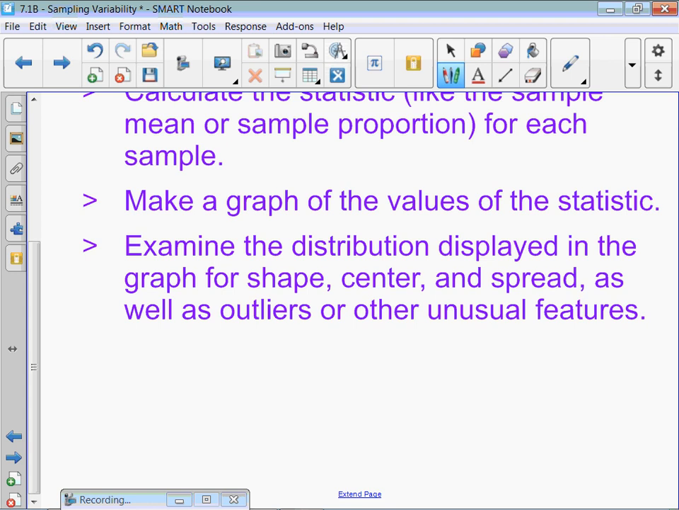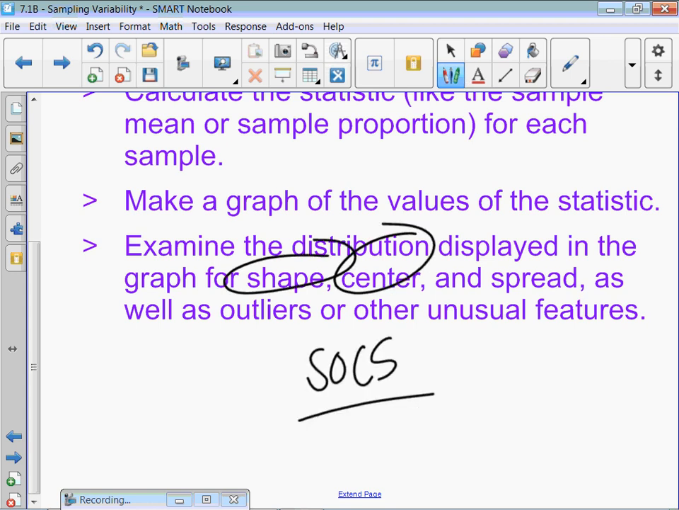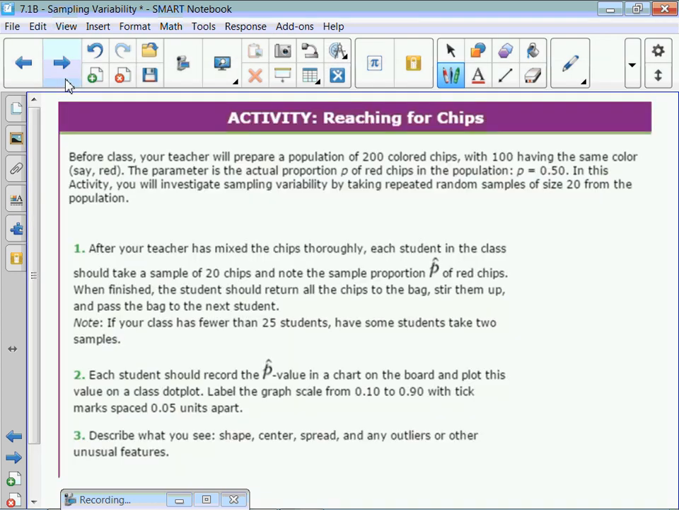Examine the distribution displayed in the graph for shape, center, and spread, as well as outliers or unusual features. So you're going to take a bunch of samples and then describe the distribution: shape, outliers, center, and spread. We're not going to actually do this, we're just going to pretend to do it, otherwise this will take forever.